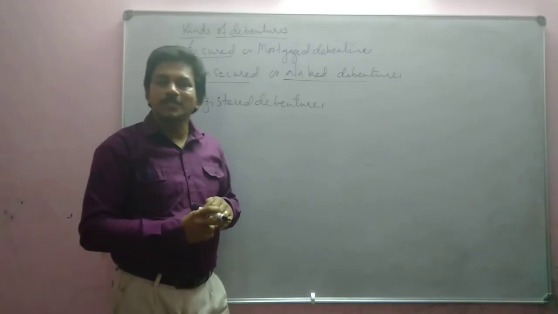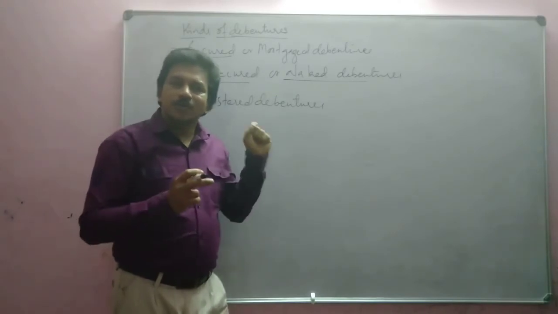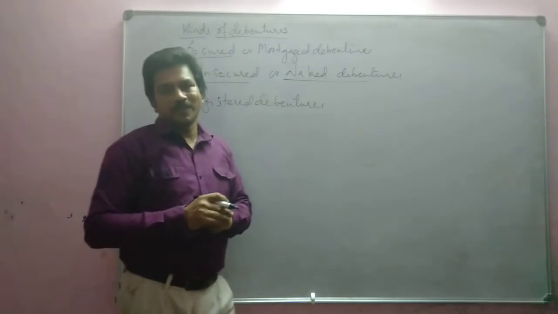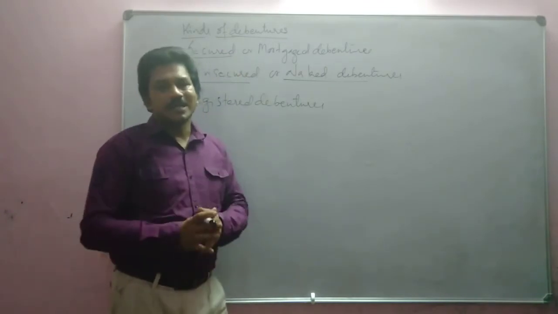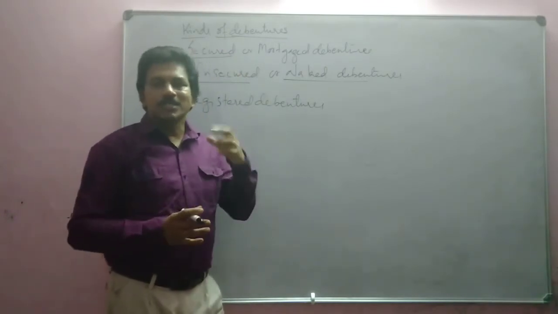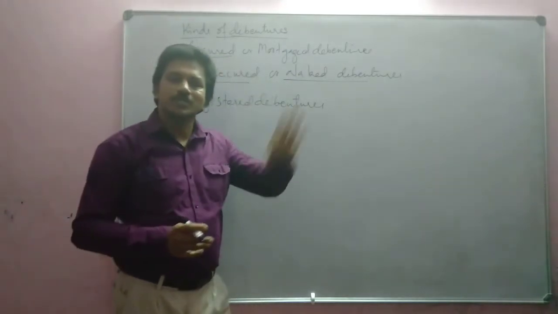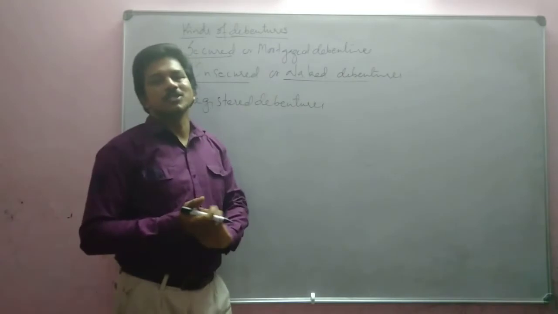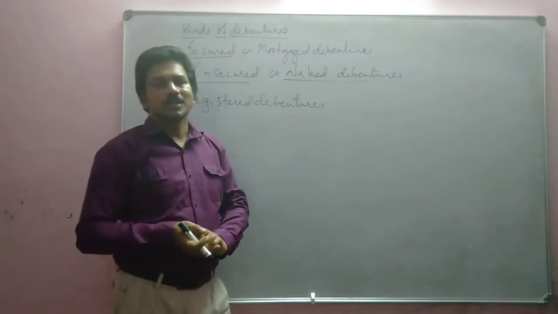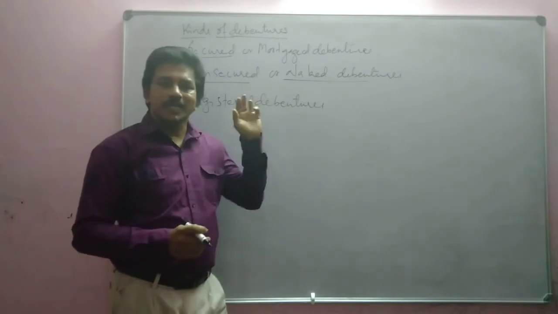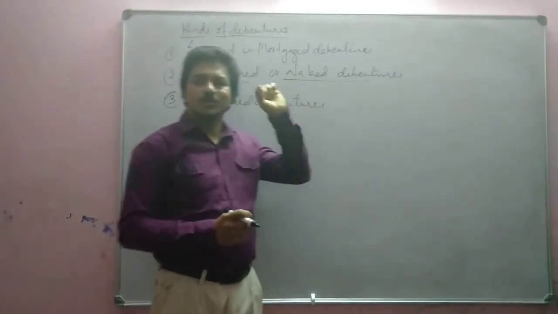What is the speciality? The interest will be given to that particular person only. Even if he misses the debenture certificate, this interest will be given to that person only. Interest will come to him because his name is there in the register of debenture holders kept by the company. His name, address, everything is registered there.